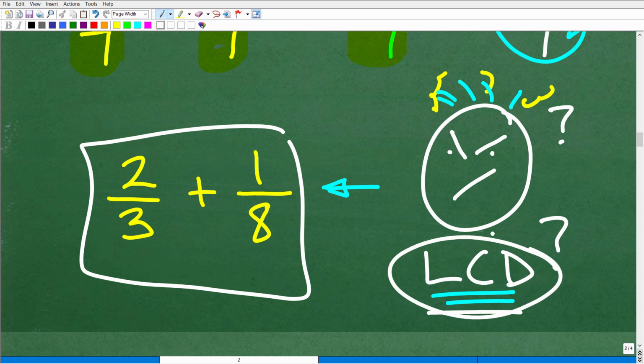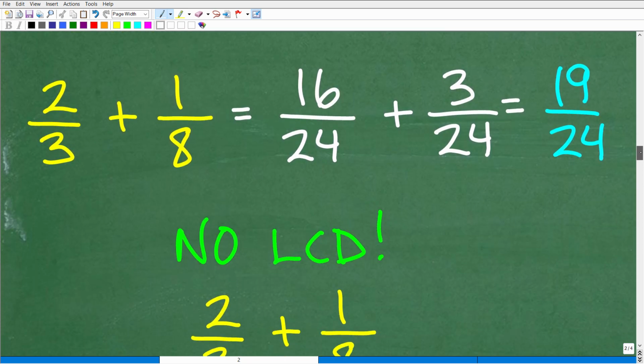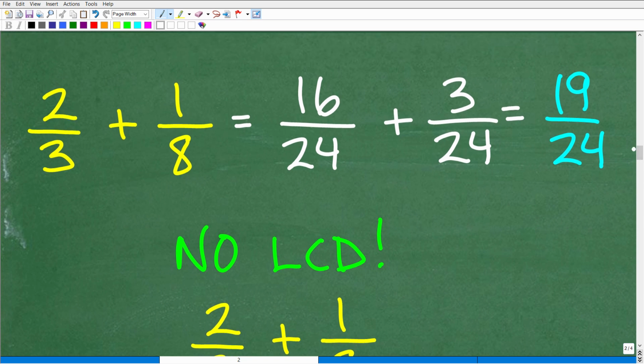But let's go ahead and get into how to add and subtract fractions, just so we can get the right answer and not be dealing with any stress and confusion. All right, so let's take this problem here: 2/3 plus 1/8. Some of you might be saying, I kind of remember how to do this. What's the lowest common denominator between 3 and 8? A lot of you probably recognize that is 24. So 24 is the LCD.